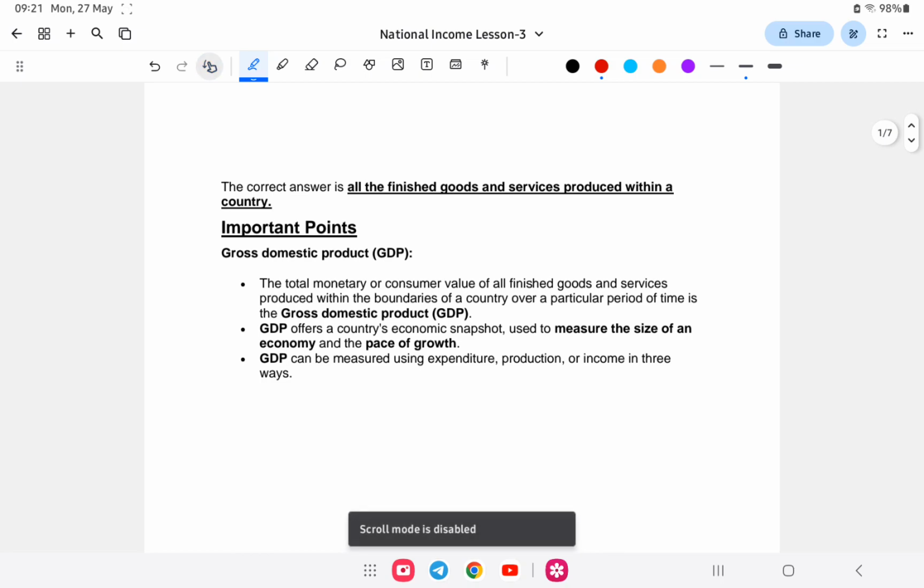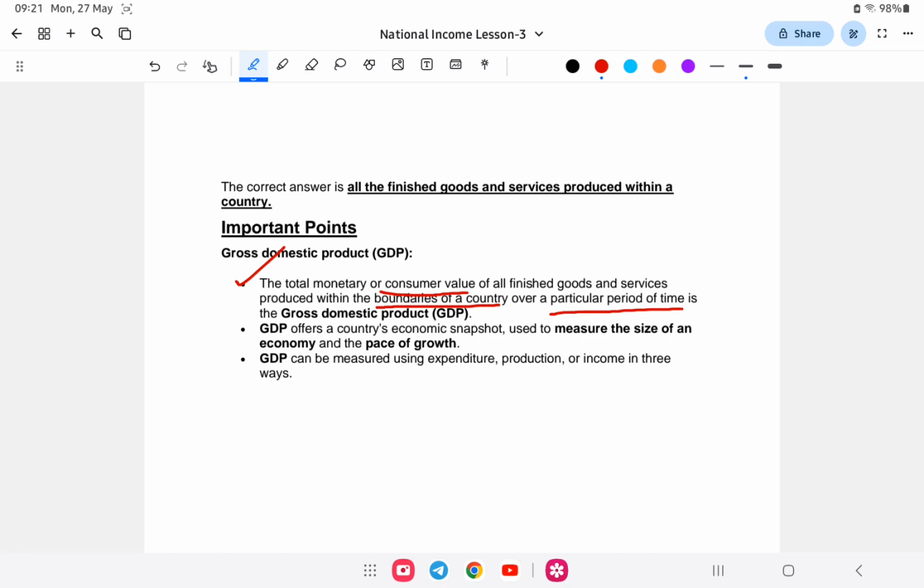So gross domestic product is the total monetary or consumer value of all the finished goods and services produced within the boundaries of a country within a particular period of time, usually one financial year. GDP offers a country's economic snapshot, used to measure the size of an economy and pace of growth. GDP can be measured in 3 ways: using expenditure, production, or income.